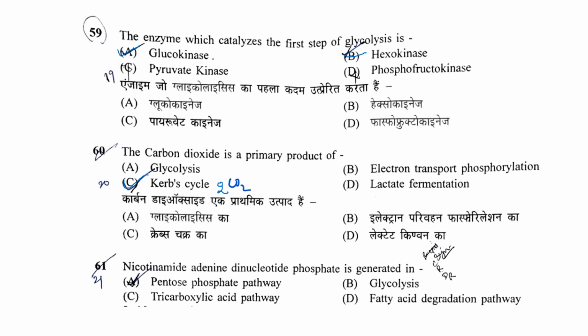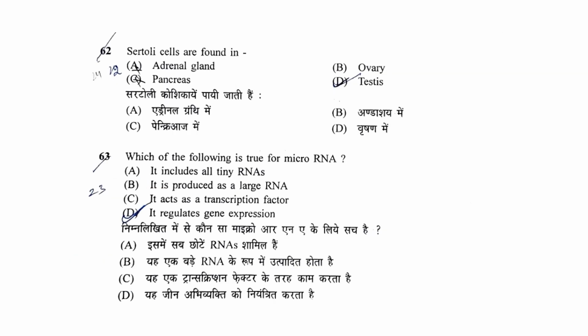Nicotinamide adenine dinucleotide phosphate is generated in, so NADPH is synthesized only and only in the pentose phosphate pathway. Sertoli cells are found in, so Sertoli cells, we have already talked about this. Sertoli cells are found in testes, and they have an important role in spermatogenesis.